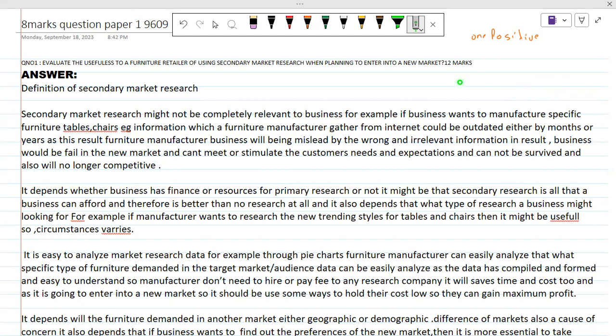So we will meet again in tomorrow's class, and I will come up with another 12 marks question. So you can practice this question again and again. I just want you guys to make yourselves pro at solving 12-mark questions.